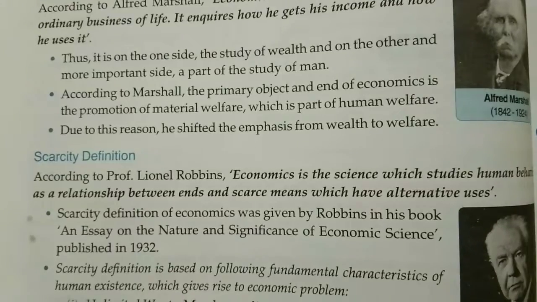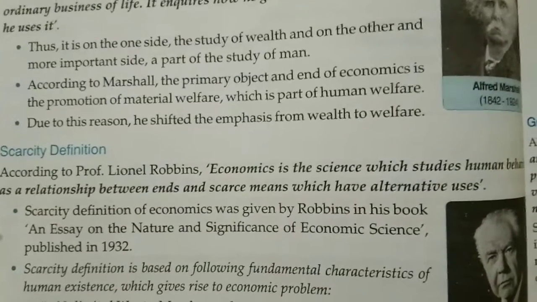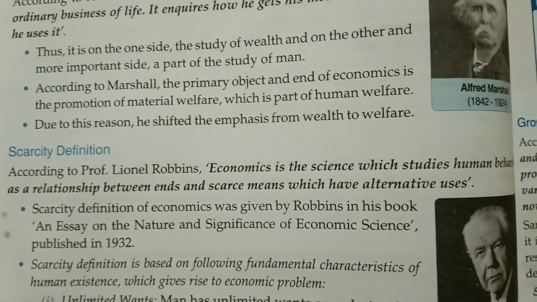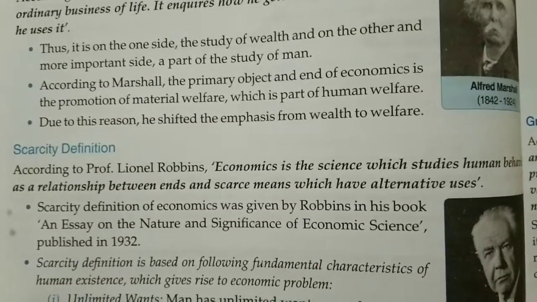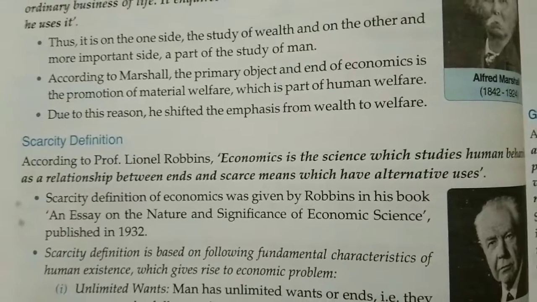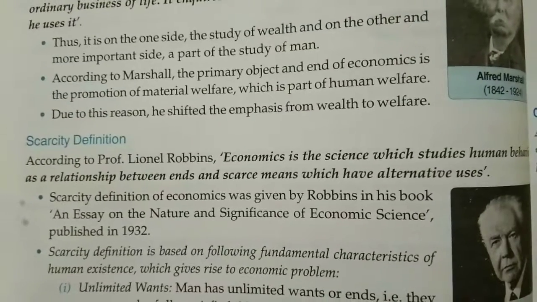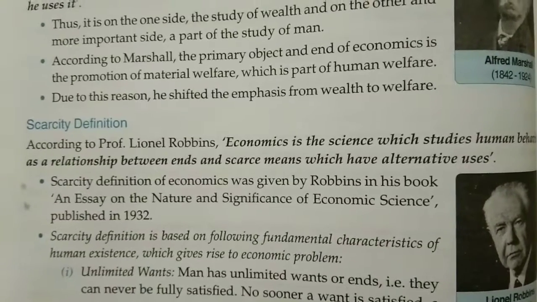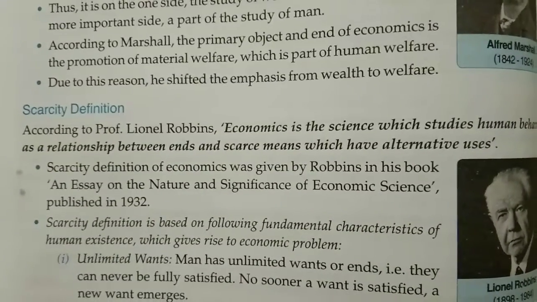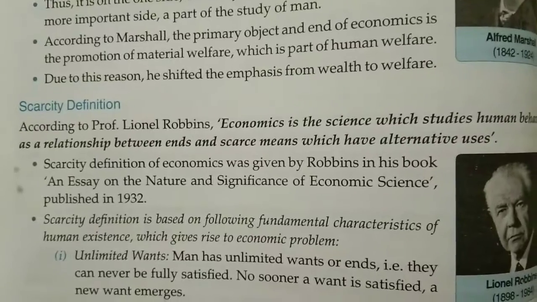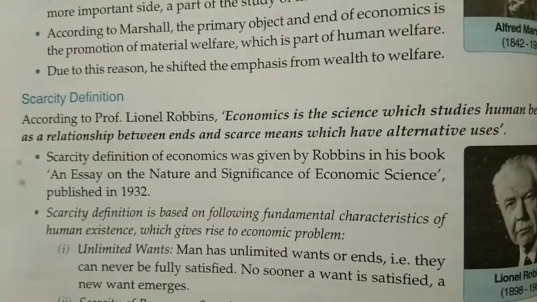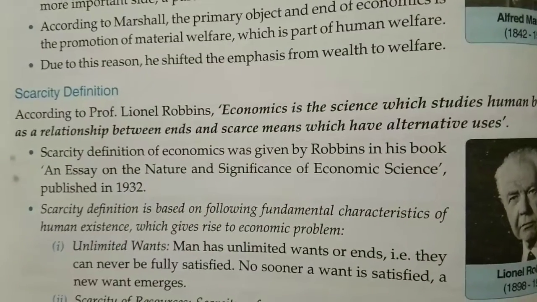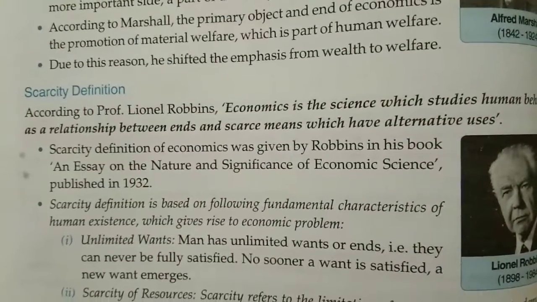According to Professor Lionel Robbins, economics is the science which studies human behavior as a relationship between ends and scarce means which have alternative uses. As I told, every resource is scarce and has alternative uses. We have discussed this earlier also, students. So the scarcity definition of economics was given by Robbins in his book, An Essay on the Nature and Significance of Economic Science, which was published in 1932.